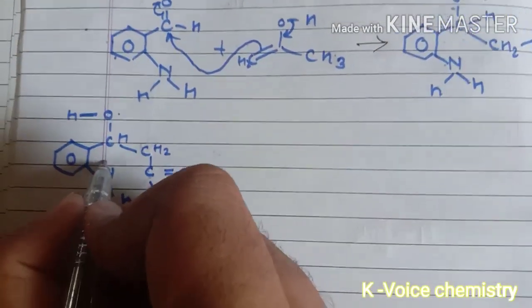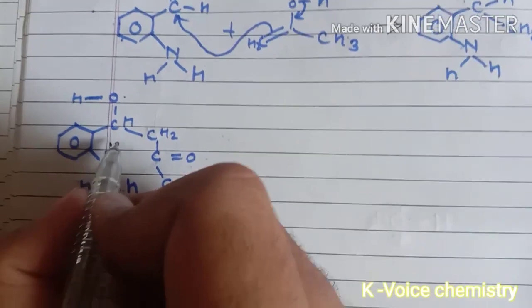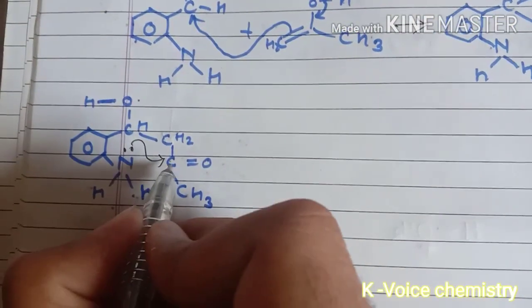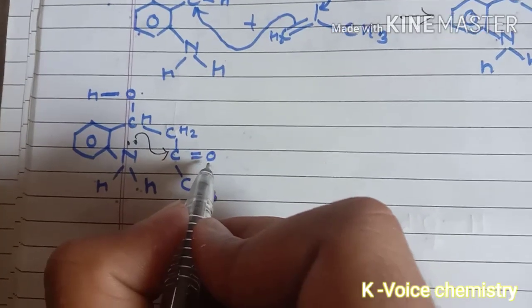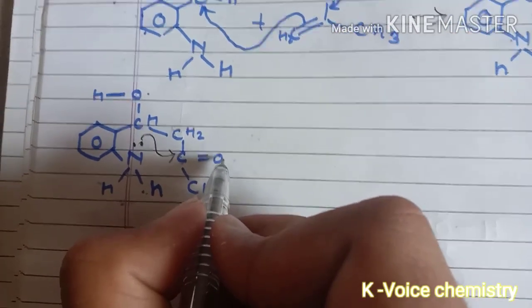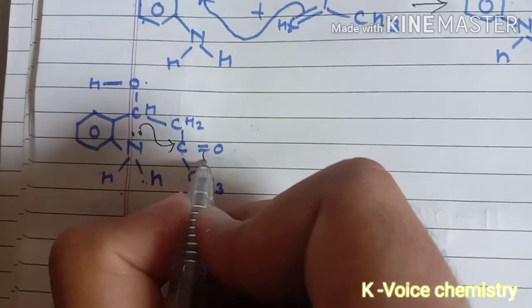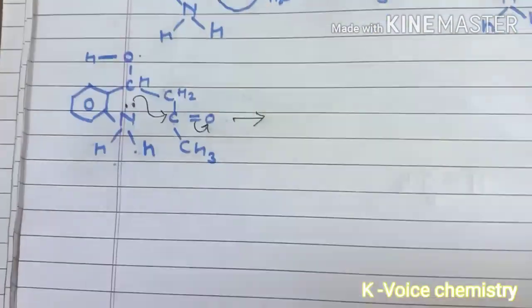So basically, this nitrogen contains a lone pair of electrons. It will donate this lone pair of electrons toward this carbon, which has an electron deficiency because it is attached with a much more electronegative atom, that is oxygen, and this oxygen will take the electron from this bond towards itself and we will have a structure something like this.